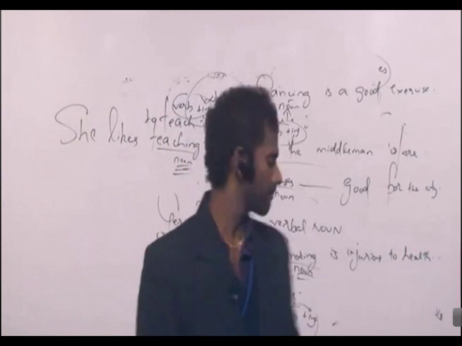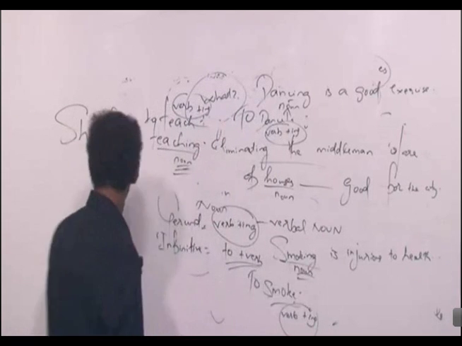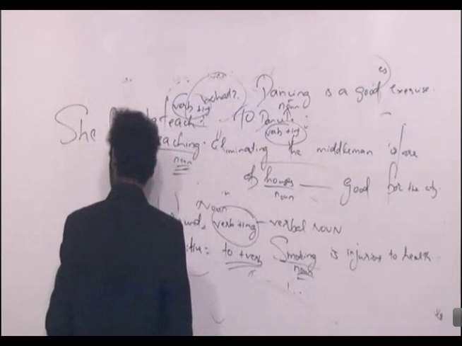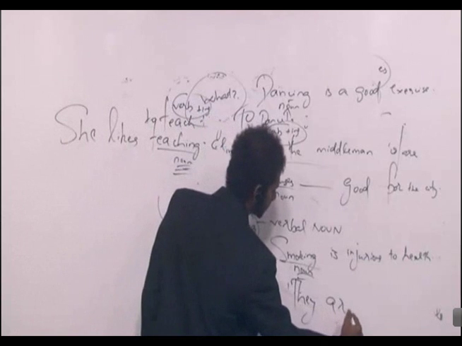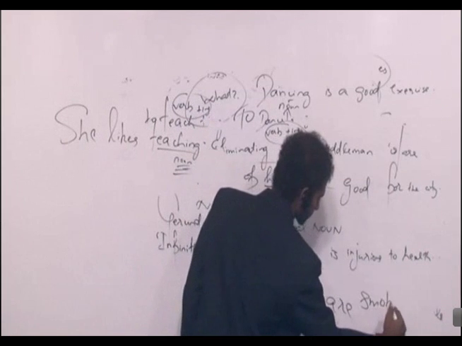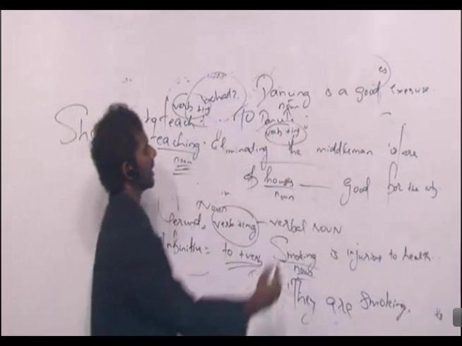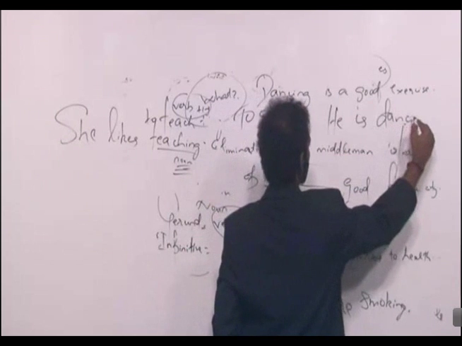Right? Earlier, I wrote a sentence like, smoking is injurious to health. What if I write, they are smoking. He is dancing.